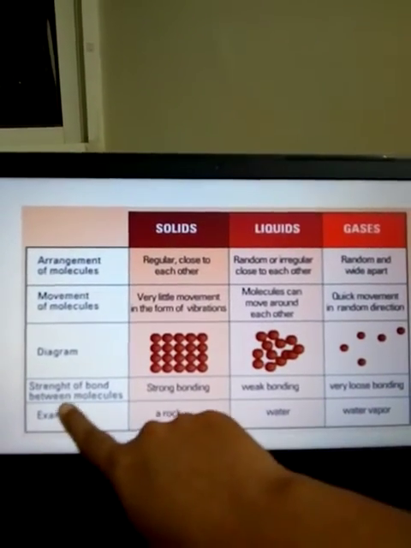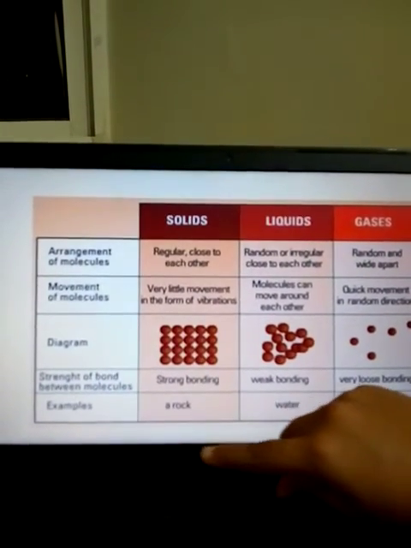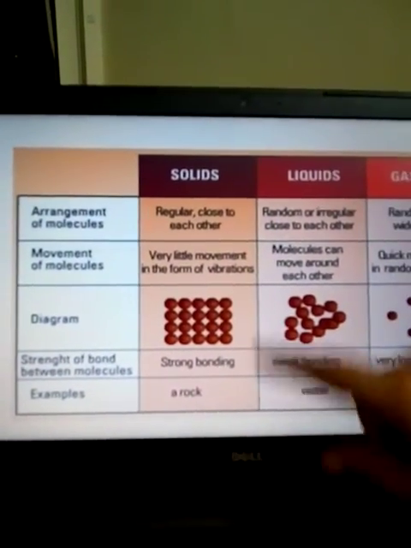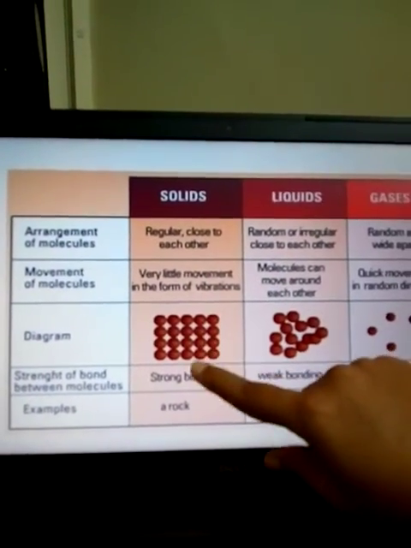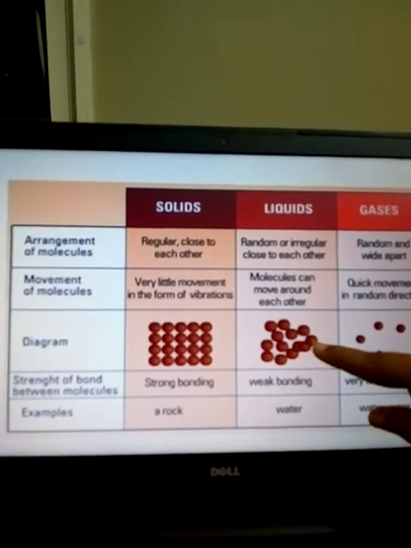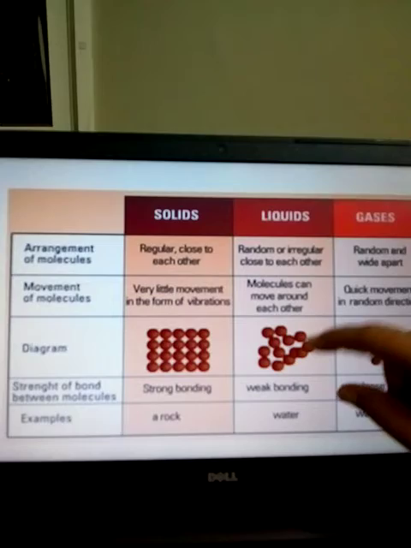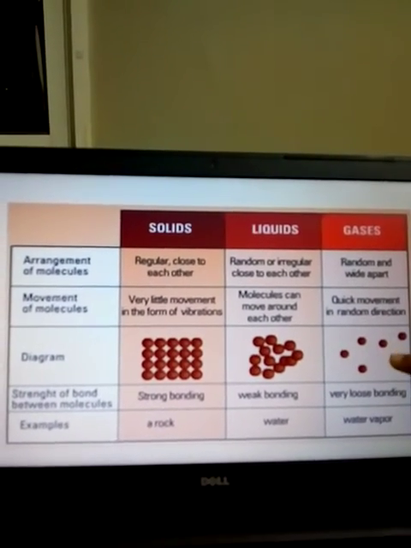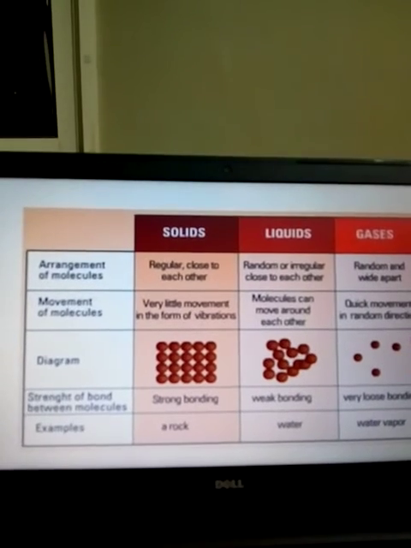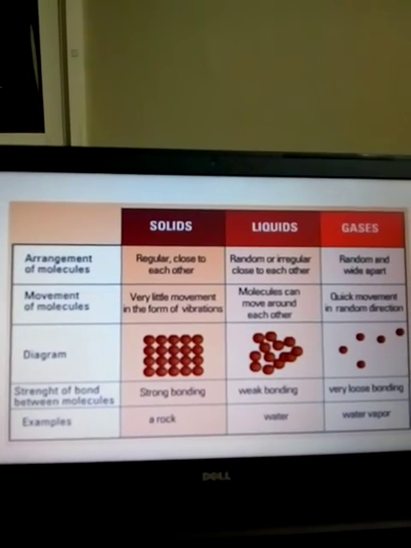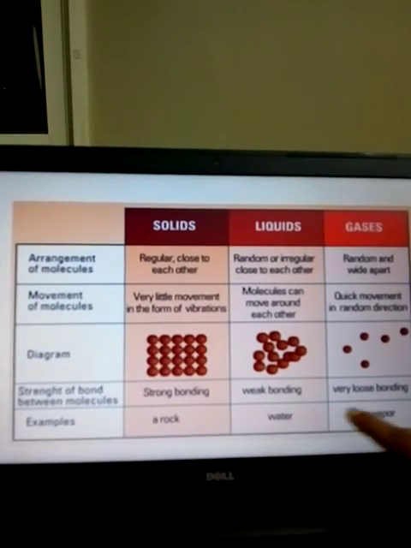Next is the strength of bond between the molecules, or you can say the intermolecular force of attraction. In solids, it is very strong because the space is less. In liquids, the force is weak because the space is quite more as compared to solids. And in gases, the space is far more, so there is very loose bonding, or you can say negligible bonding. Examples are given: rock, water and water vapor.